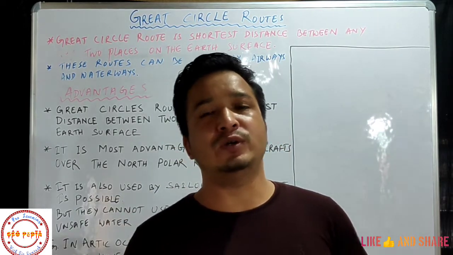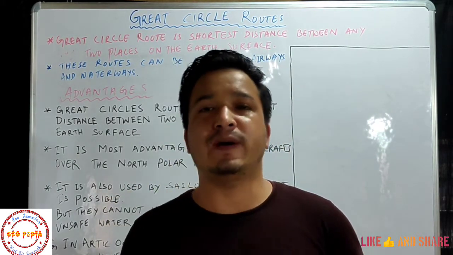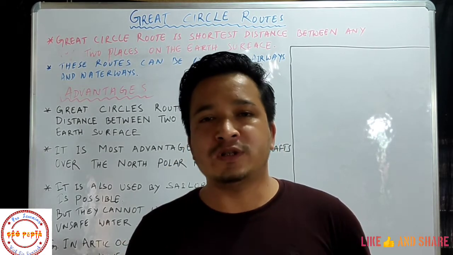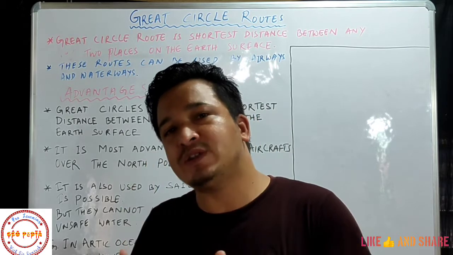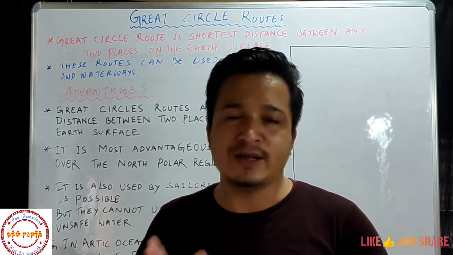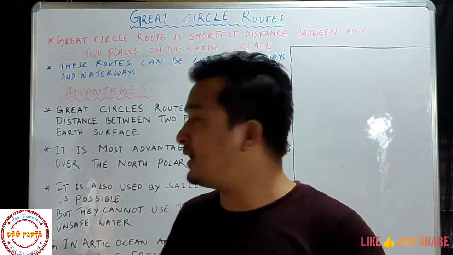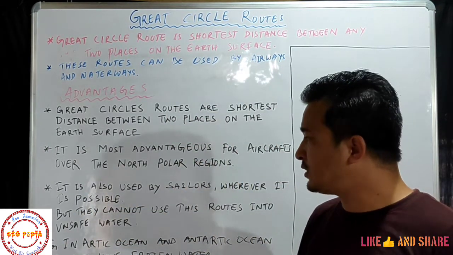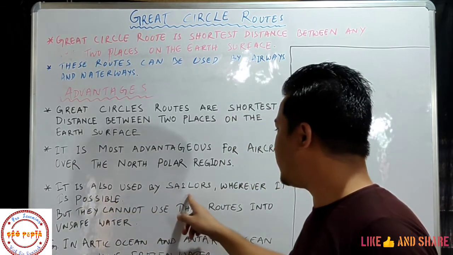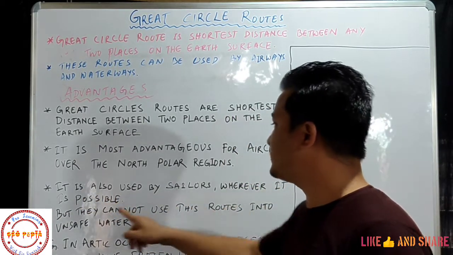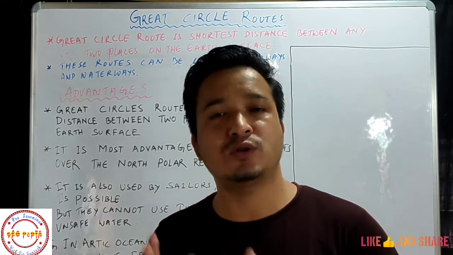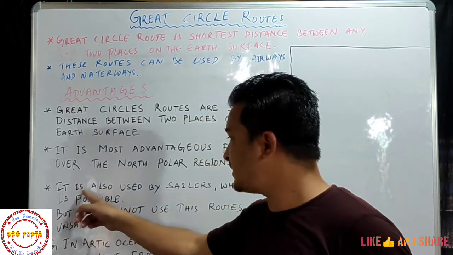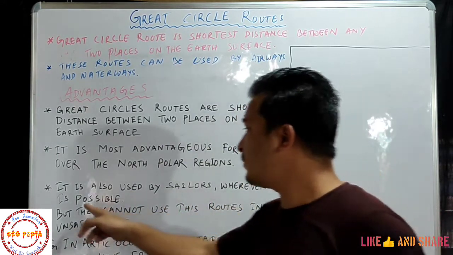Now students, as I told you, these routes are used by ships and aeroplanes, or aircraft. Mostly it is most advantageous for aeroplanes or aircraft, especially when moving over the North Polar regions. Third, it is also used by sailors, where it is possible. As I told you, it is also used in ships. So that's why it is written that it is also used by sailors where it is possible.